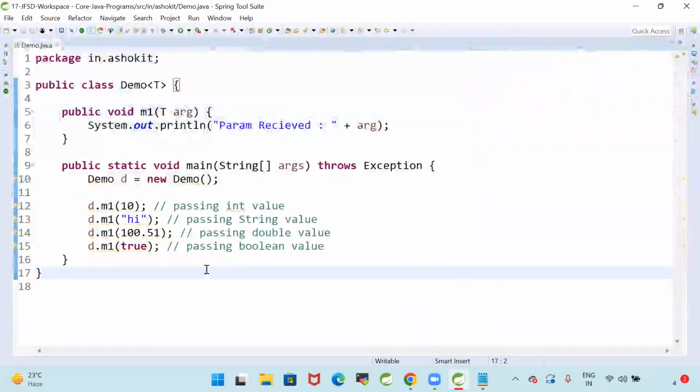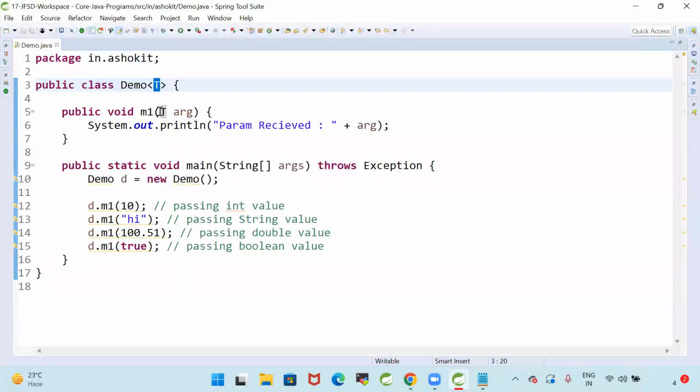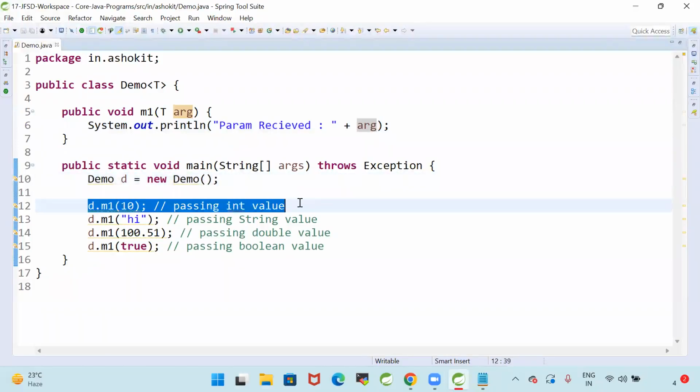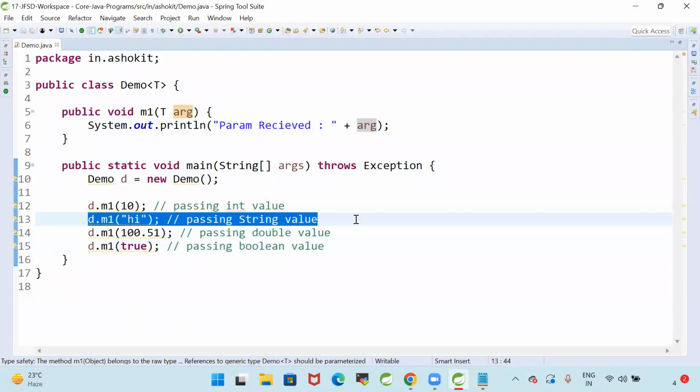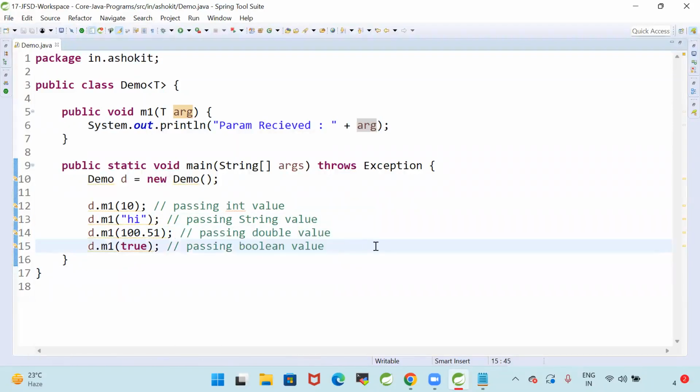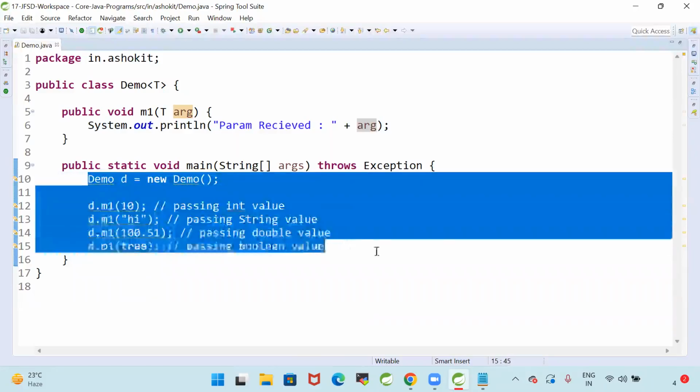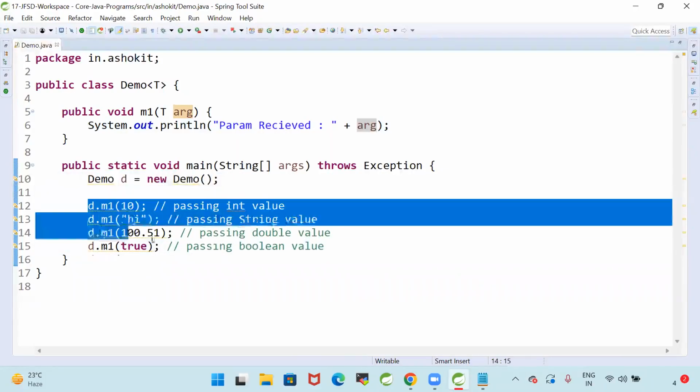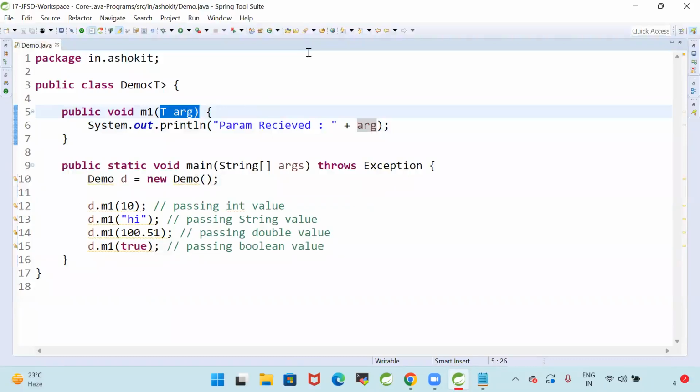To overcome this problem, I want to use generics. T represents a type. The m1 method can take any type of argument. System.out.println parameter received. Whatever argument we are passing for the method, that argument we are printing. Demo d is equal to new Demo, passing int value. D dot m1 passing string value. D dot m1 passing double value. D dot m1 passing boolean value. Like this we have a Demo object, and the m1 method we are calling with different parameters.